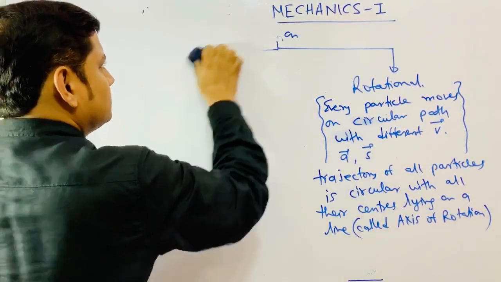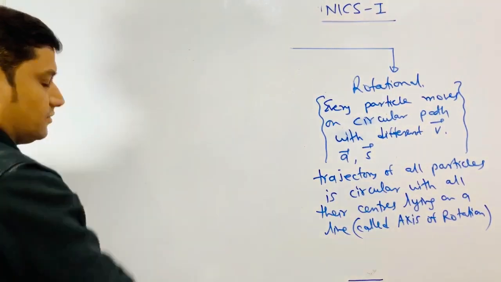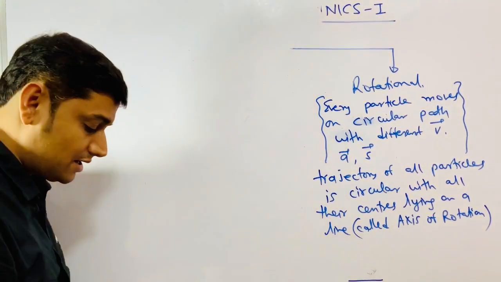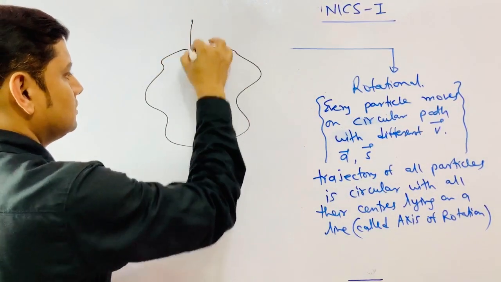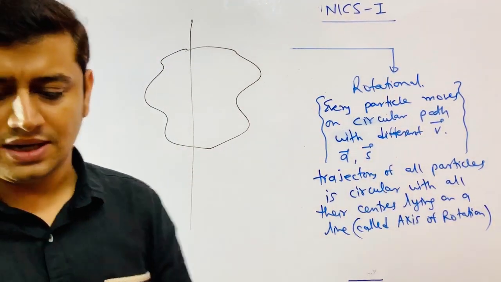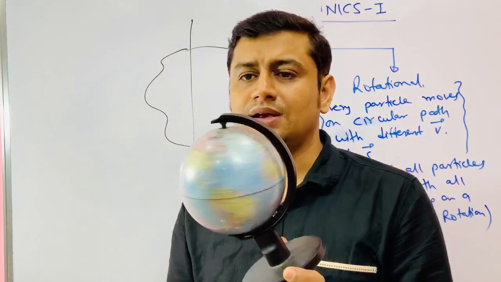I know that many things are known to you, but this is the way we should start. So see, understand that if this is a body, any kind of body, like this is a sphere, but it can have any general shape.